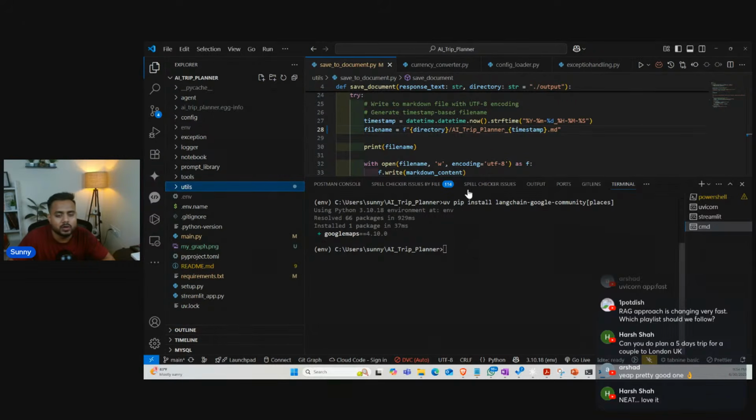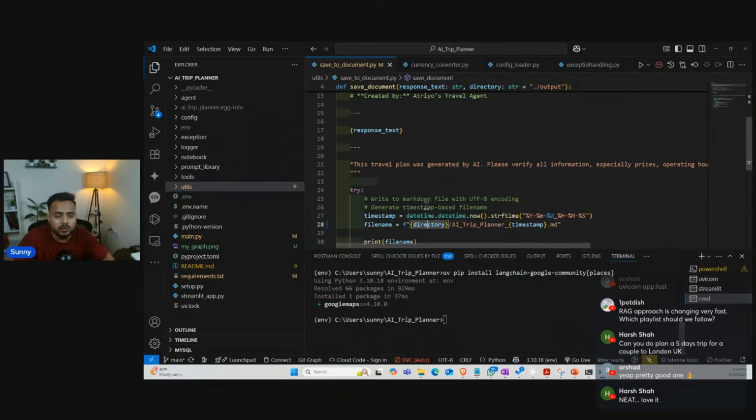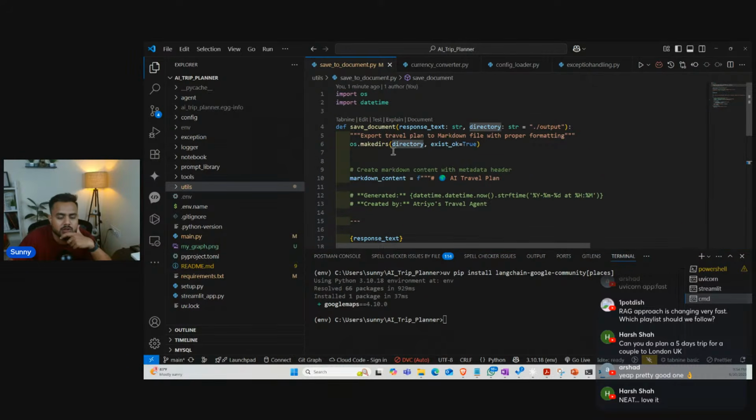Tools, directory. What is the directory here? It should be os. Okay, this is the directory now. Make directory. Okay, the directory is the output directory. Agent tool. It's not coming. Why is it not coming?